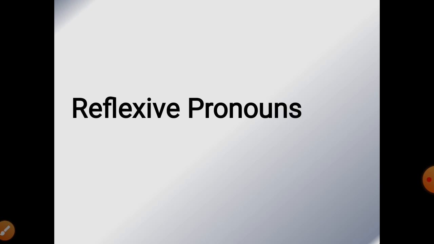So, our today's topic is reflexive pronouns. Basically, a kind of pronoun. And before starting this topic, we should know about pronouns. Like what pronouns are. So, pronouns are the words which we use instead of a noun, right? Or to avoid the repetition of noun, we use pronouns. So, reflexive pronoun is a kind of pronoun.